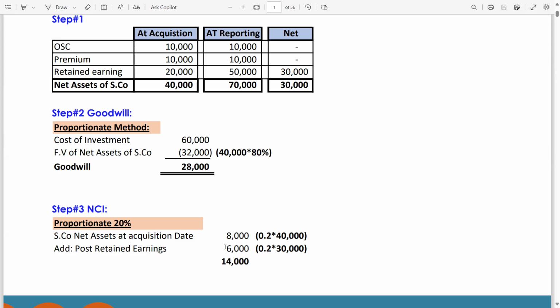net reporting date balance, and the net reporting date balance is 30,000. You can also call it post retained earning. So you have to add 6,000. How 6,000? 20% is the NCI share and the net reporting or retained earning balance is 30,000. So 0.2 multiplied by 30,000 is 6,000. The total is 14,000. This is the NCI balance, which will be reported in the consolidated statement of financial position under the equity or liability side.